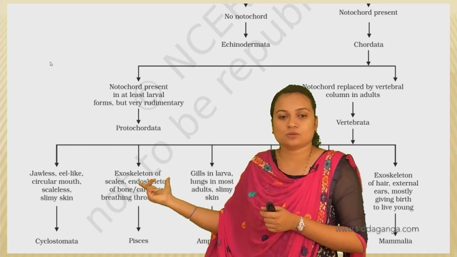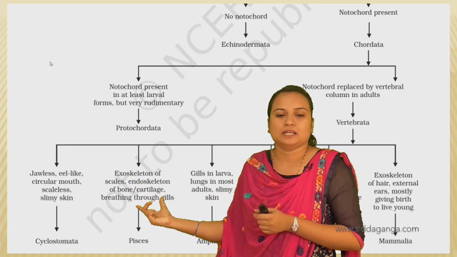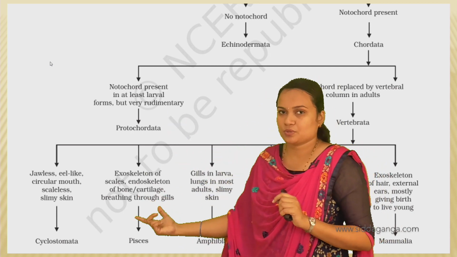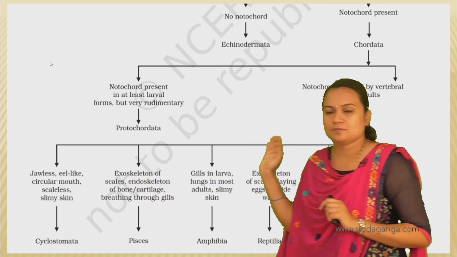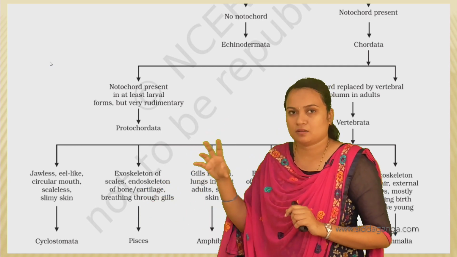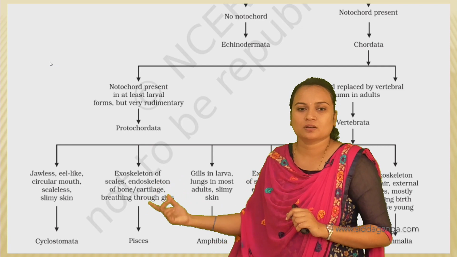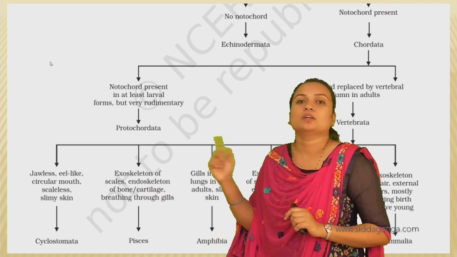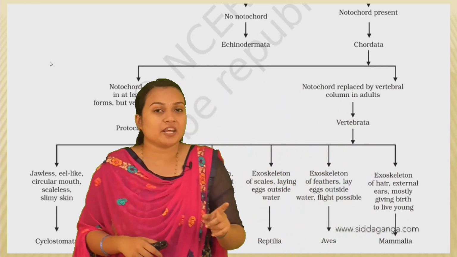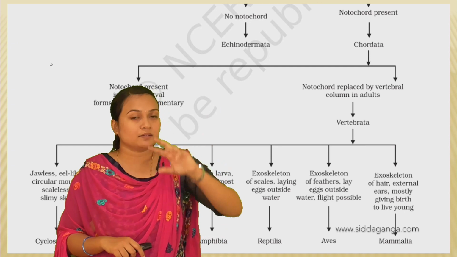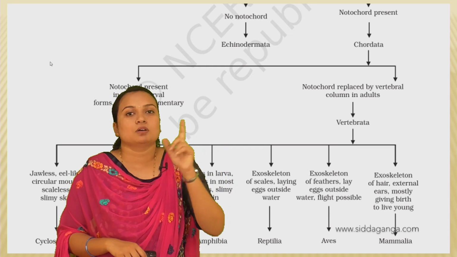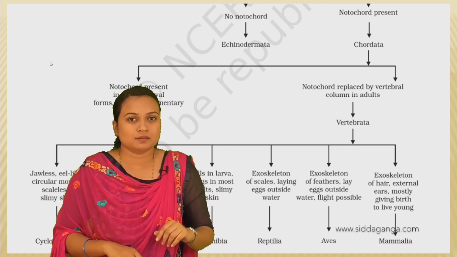And the endoskeleton is of bone or cartilage. Like the bone, here the bone is present. From these organisms the bone will be formed. The bone is either cartilage or it is bone. And here breathing is through gills. When talking about the notochord, I had said that there are pharyngeal gill slits, a dorsal nerve cord, the notochord, and also the post anal tail, right?